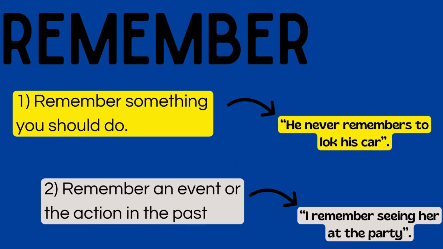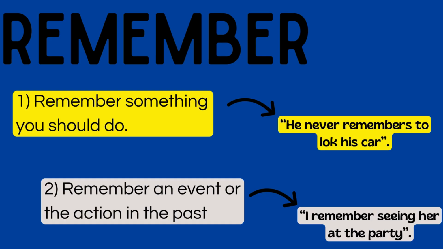And now we have remember. Remember is our second case. It could be followed by a gerund or an infinitive form, but definitely the meaning changes. For example, if I say he never remembers to lock his car, or he never remembers to study, he never remembers to do the shopping, it means he doesn't do something he should do. If you remember to do something, it means you remember to do it. It's like the basic meaning of this verb, remember. So that is the meaning when you follow the verb by the infinitive form.